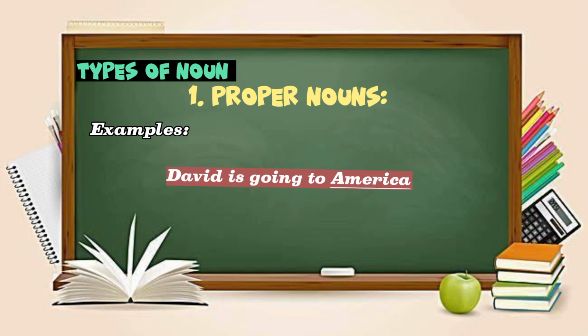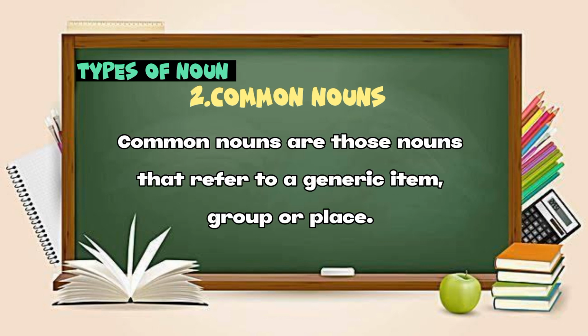And the next example is David is going to America. In this sentence, America is a specific place name, so it is also started with a capital letter. Let's move to our next type, common nouns.